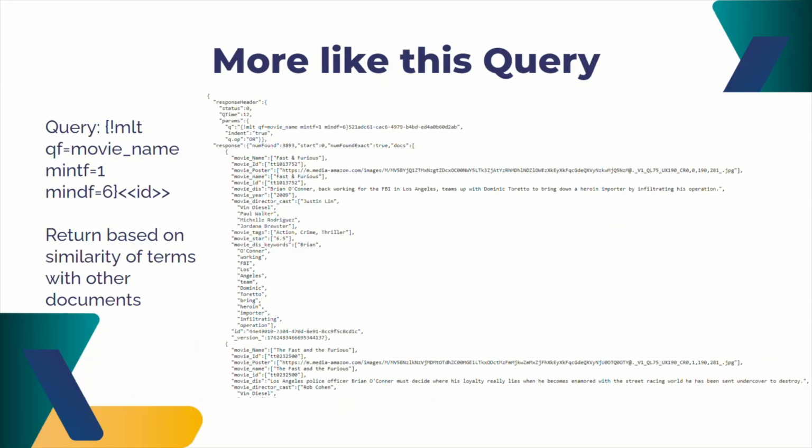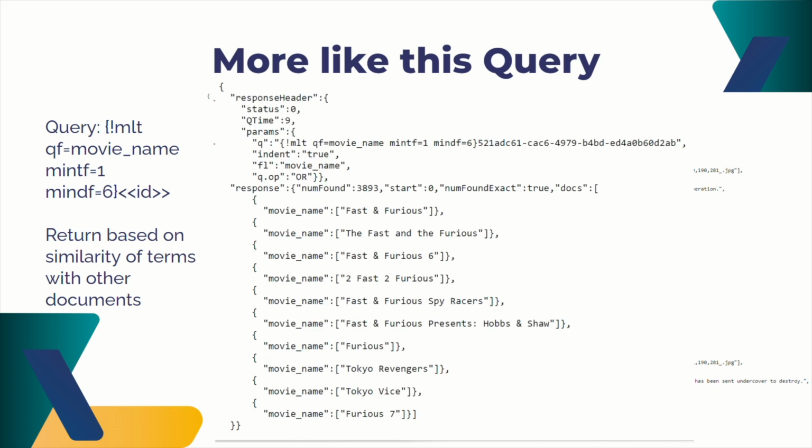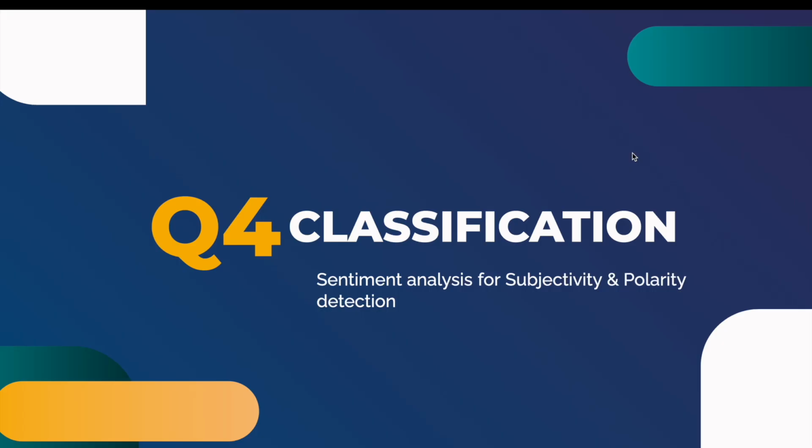Lastly, for the more like this query, we can pass the ID of the Tokyo Drift movie as an argument to the query, and the top results are the movies from the same franchise, which is relevant and satisfies our use case. For the classification, we will do sentiment analysis for subjectivity and polarity detection.